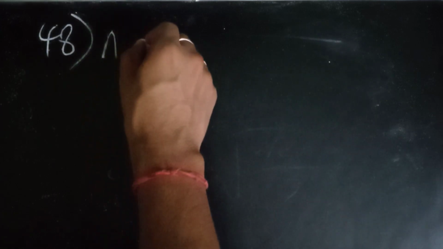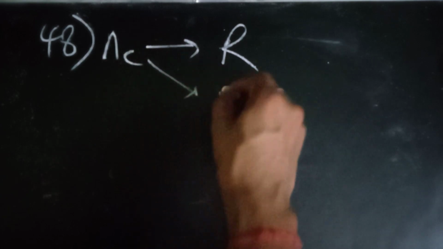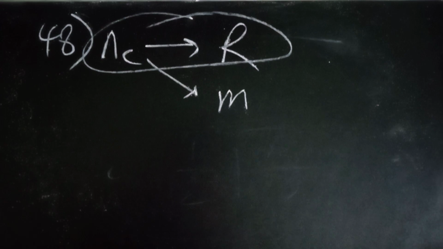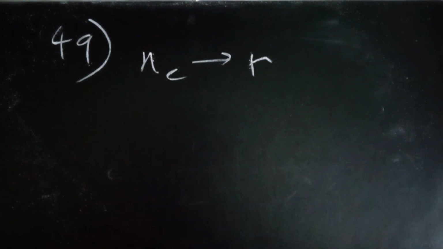Question 48: again Nc, for the ball mill, depends upon R, or M, or both. We know it only depends on R, as we have seen from the formula. R is the radius of the ball mill. Next was 49, and I think it was again Nc depends upon R. It doesn't depend upon the mass. That was the main thing.